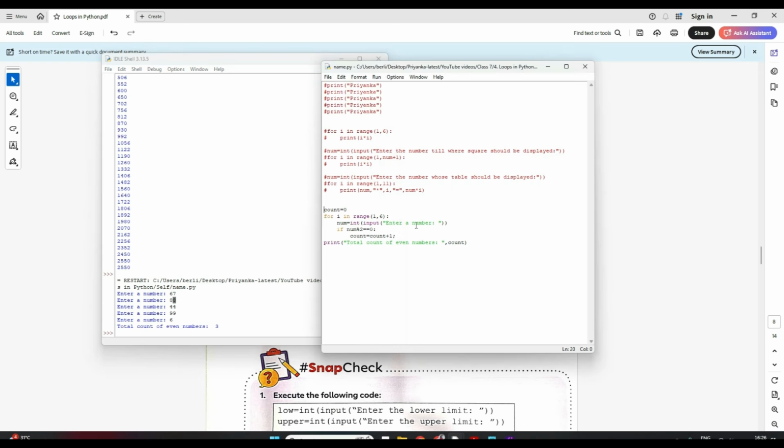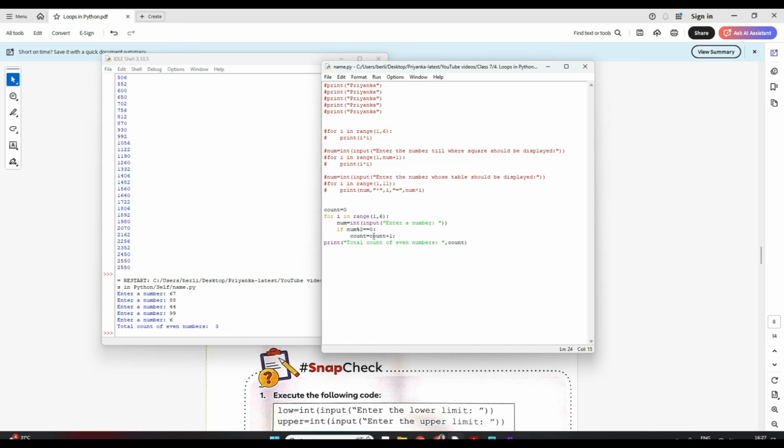Correct? Now how does it work? Just see. First I entered 67, so in this line I enter 67 for iteration 1, i is 1. 67 mod 2 is not 0, right? So my count still remains 0 only. It did not come to this line. Now it will go up. Now i is 2 here. Again I enter a number, which is 88. Now it will check. Now this is satisfying, right? It is true, so my count here becomes 0 plus 1, 1. The count becomes 1 here, correct? Now it will again go up for i equal to 3. Now again a number, so I entered 44. Again this condition is satisfied, so it will come to this line.